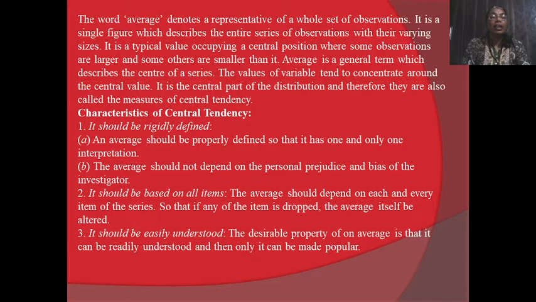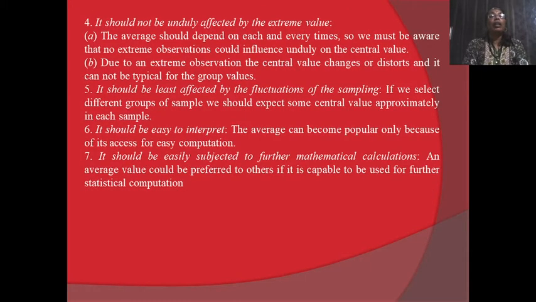It should be easily understood. That means the desirable property of an average is that it can be readily understood, and then only can it be made popular. It should not be unduly affected by extreme values. So we must be aware that no extreme observation could unduly influence the central value. Due to an extreme observation, the central value changes or distorts and it cannot be typical for the group of values.